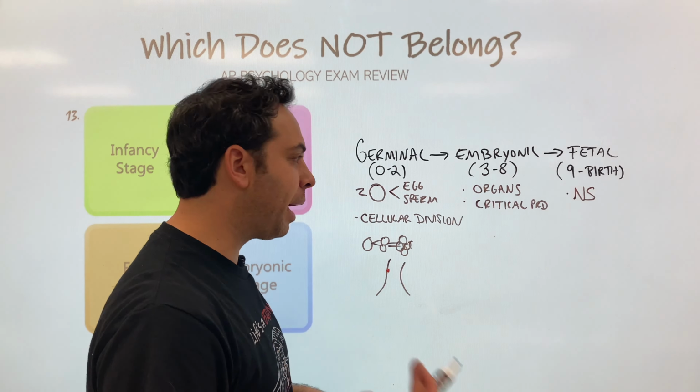All right, number 15, which does not belong? The medulla, the amygdala, the hippocampus, or the hypothalamus. We are returning to parts of the brain. If you're thinking maybe it deals with how they sound, it doesn't. It deals with their functions and what they do. So let's draw the brain together and figure out which does not belong.